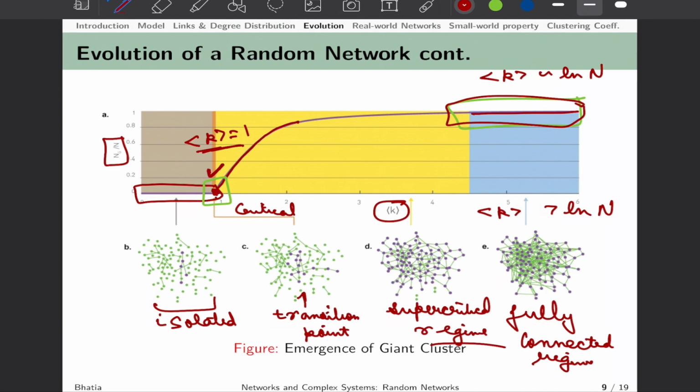Before average k equal to 1 we see numerous isolated components, and as we keep on increasing k, we see that the GC begins to emerge with still some nodes fragmented, and we call this a transition point. After that we go from transition to supercritical and finally to the fully connected regime, which completes our discussion on evolution of random networks.